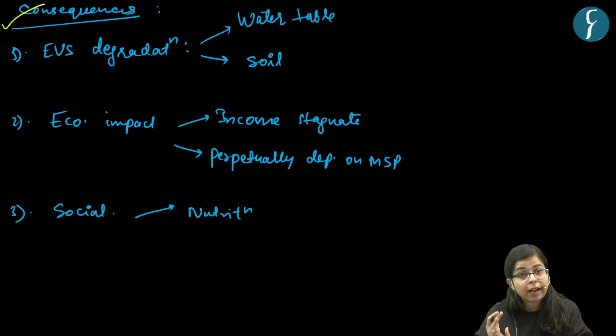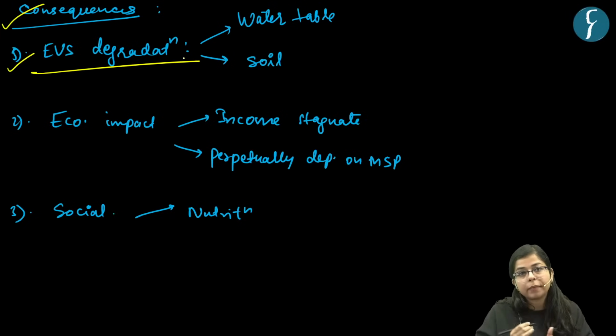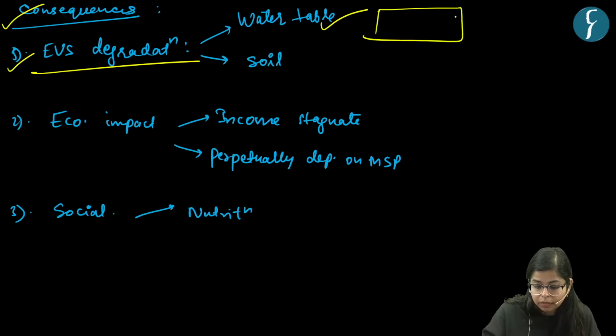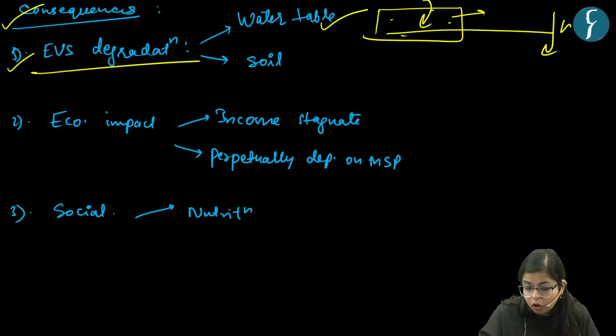Now, but they had some consequences. Let's see what the consequences are. The first consequence was environmental degradation, right? We've seen monocropping, intensive cultivation of rice and wheat in the land. This contributed to enormous pumping of water, and to the lowering of the water table in these states, right? So lowering of the water table has become an environmental hazard in these states.